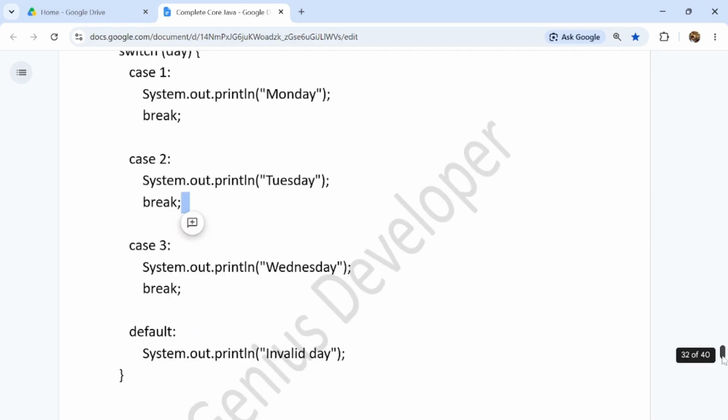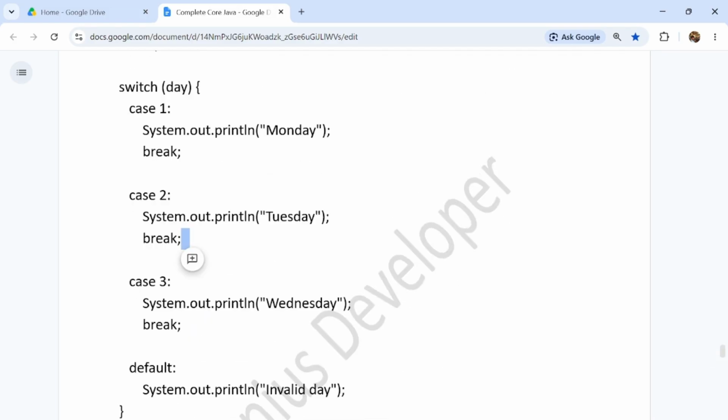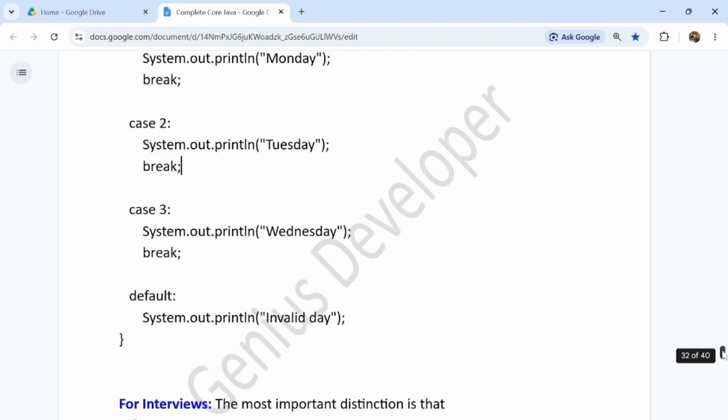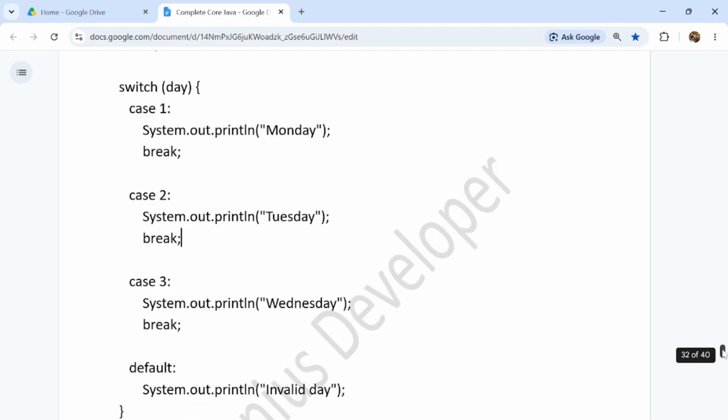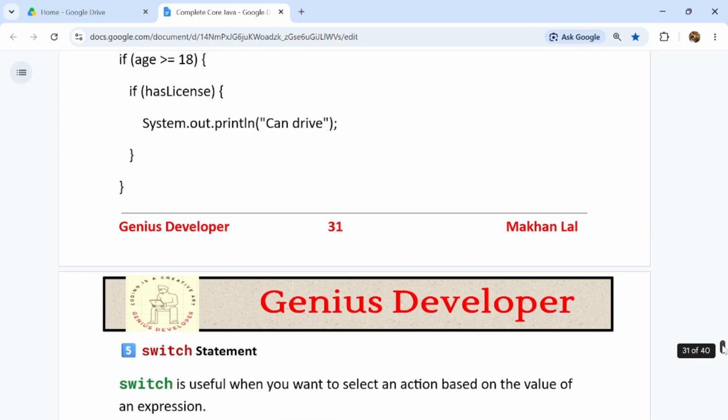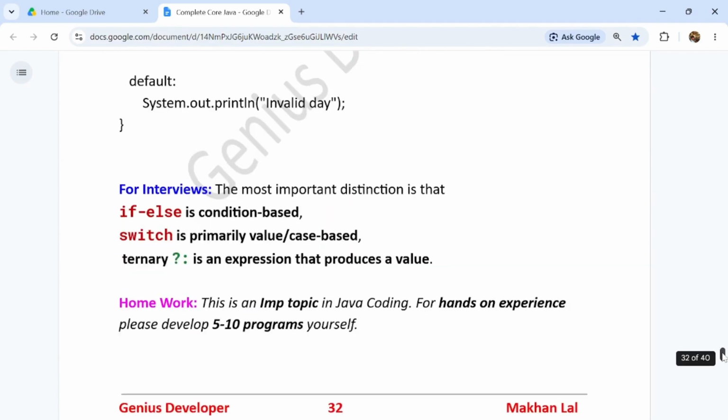It will match case 2 here, so it will print Tuesday, then break and come out of the statement, guys. I will show you this switch statement in the code, guys.